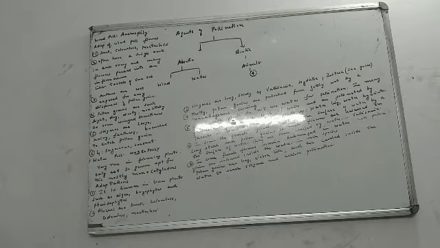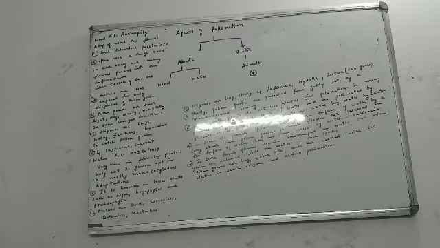Now another adaptation we will see: in some aquatic plants the female flower reaches the surface of the water. How does it reach the surface of the water? By a long stalk. So only the female flower reaches the surface of the water by a long stalk, and the pollen grains are released on the surface of water and then carried by water. For example, Vallisneria is the best example.